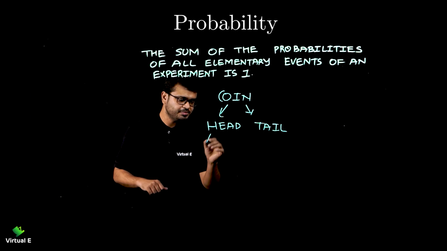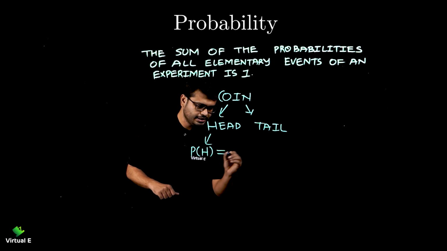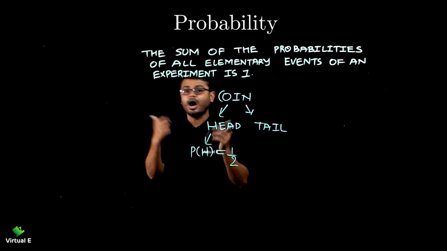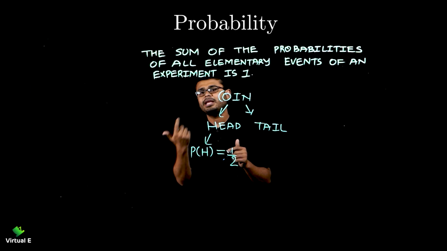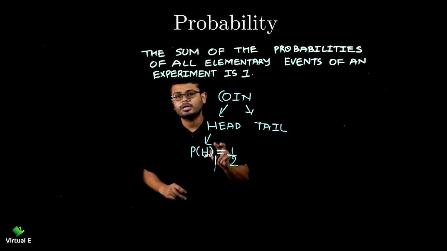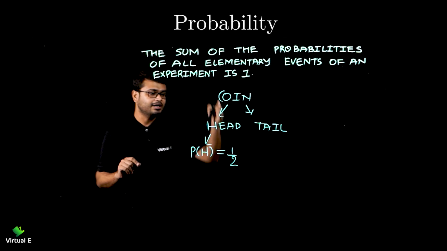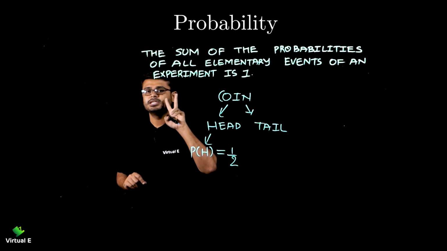So if I want the probability of head, that is 1 by 2. How 1 by 2? When you toss a coin, how many outcomes are possible? Head and tail, so 2 outcomes are possible. See carefully, either head will come or tail will come, and that will be in the denominator, that is 2.